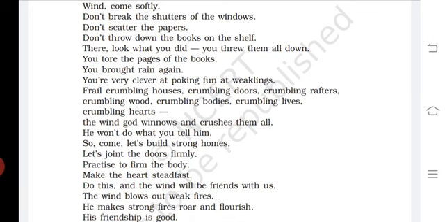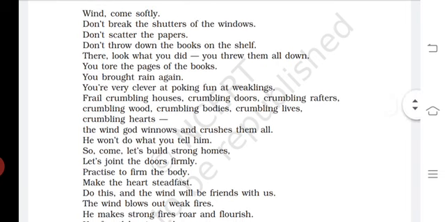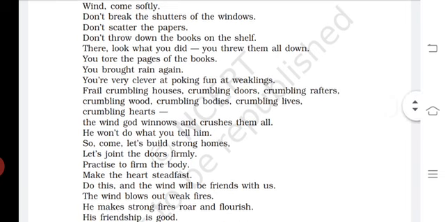Now let us talk about the poetic devices used in the poem. Now if we read the very first line of the poem, that is, "Wind, come softly." Now here the poetic device used in the poem is personification. Now students, what is personification? Personification is a device when an inanimate or non-living thing is treated as a person or a living thing. We call it a personification.